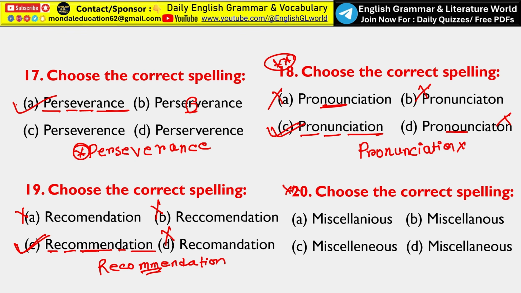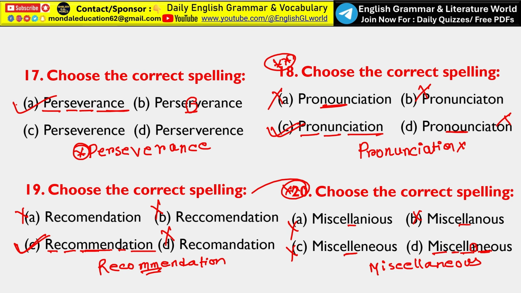Next, choose the correct spelling, that is miscellaneous. So tell me the right spelling of the word miscellaneous. So here the correct spelling is M-I-S-C-E-L-L-A-N-E-O-U-S. Okay, we need double L, but all the options include double L. So this is a great confusion, but you have to carefully see that along with double L we need N-E also before A. So here option C, option A and option B are totally inappropriate.